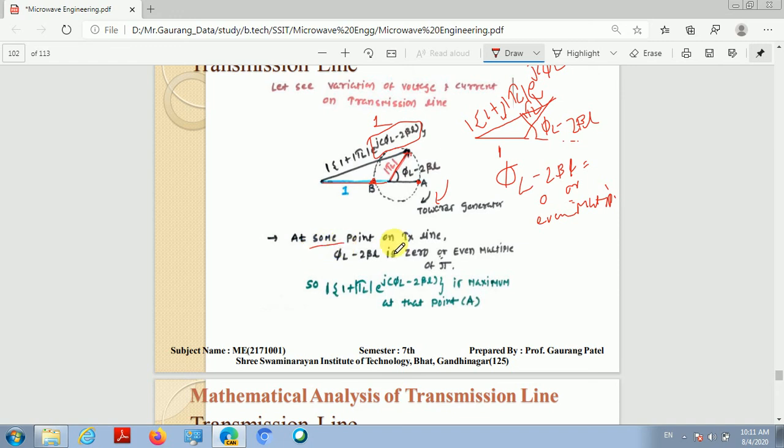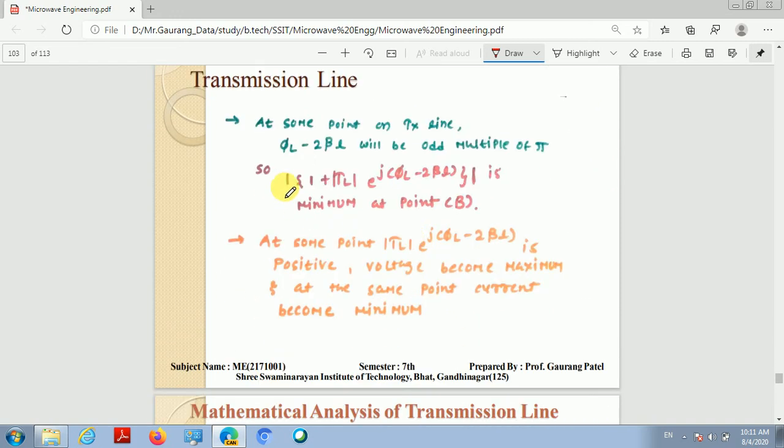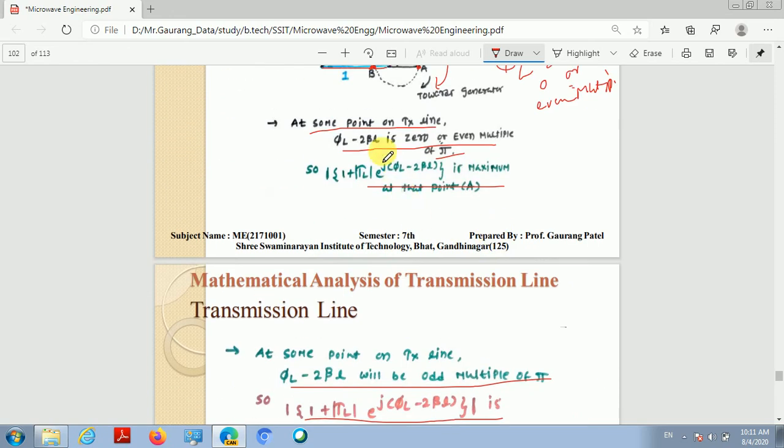At some point on the line, when the phase is 0 or an even multiple of π, this term is maximum, that point is A. Similarly, at some point on the transmission line, this phase will be an odd multiple of π, and this will be minimum, and that is represented by B on this phasor diagram.